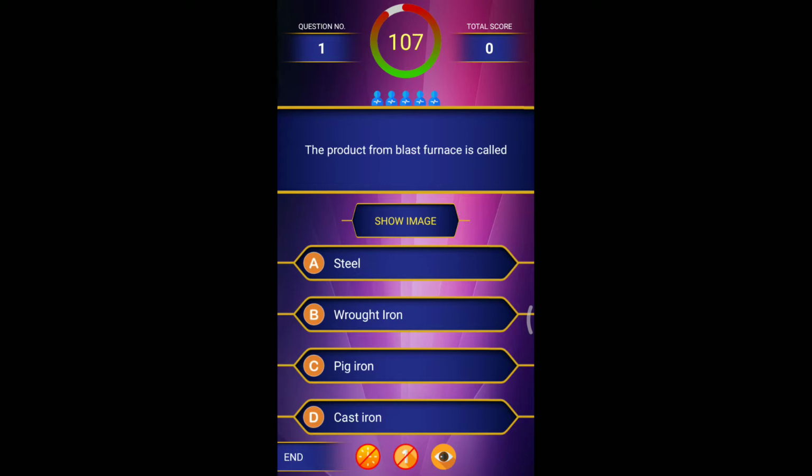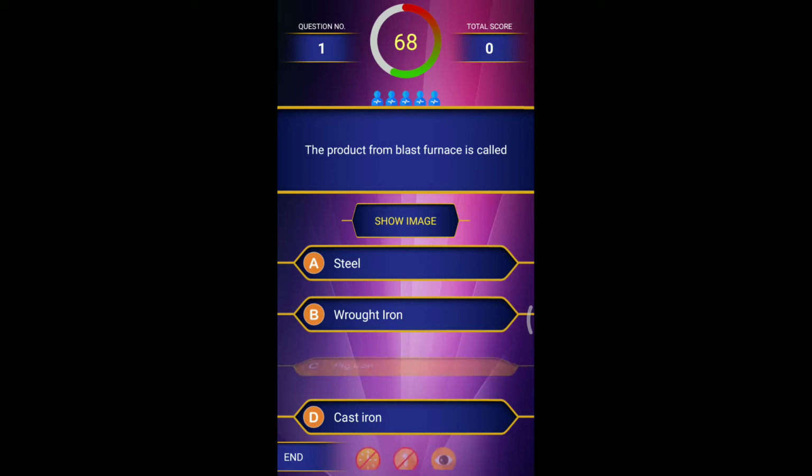We know that steel is produced from iron, and the carbon content will be less than 2% in steel. Wrought iron is the purest form of iron, with carbon percentage of maximum 0.25 and minimum 0.08. Pig iron has a carbon percentage of around 3.6 to 4.7. A blast furnace is used to produce pig iron and cast iron is produced in a cupola furnace. So the answer is pig iron.